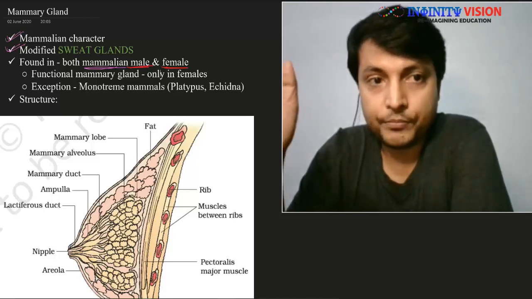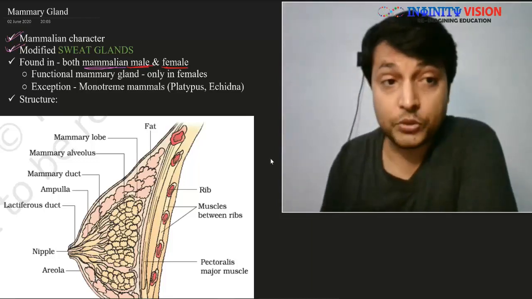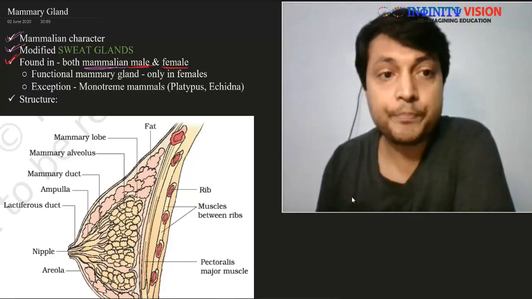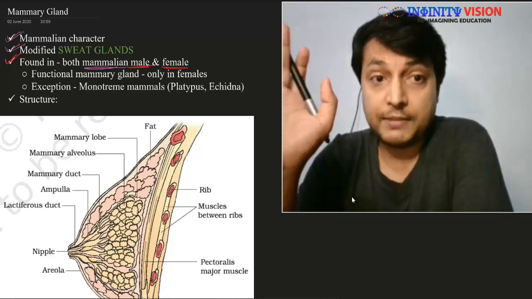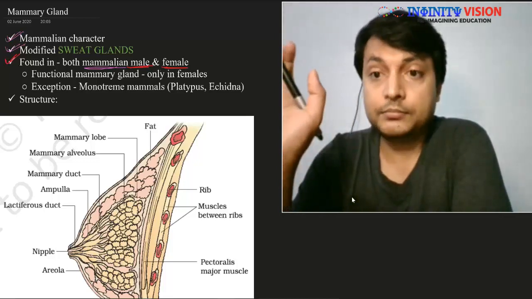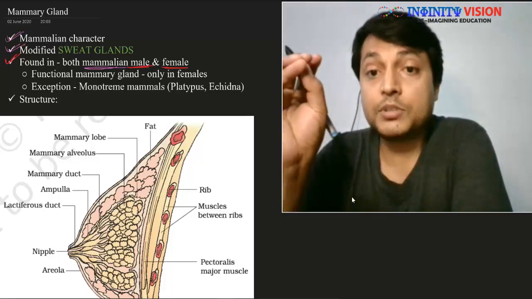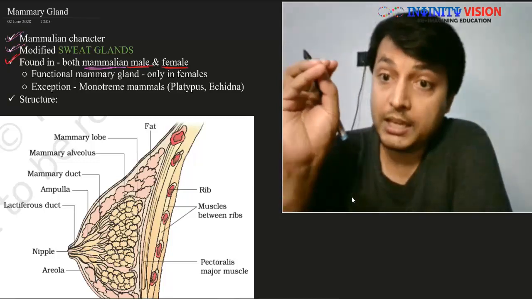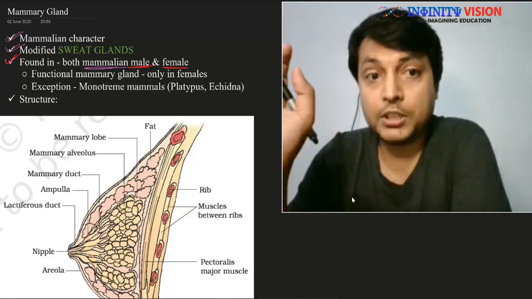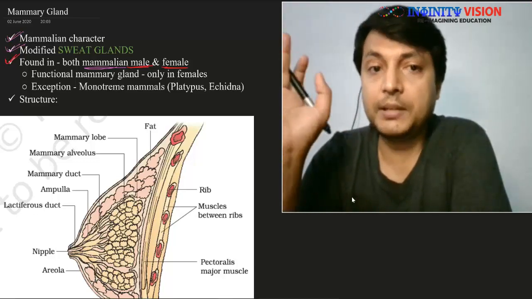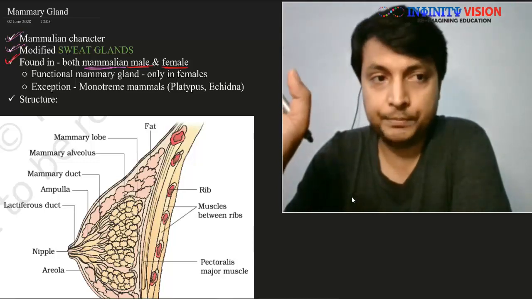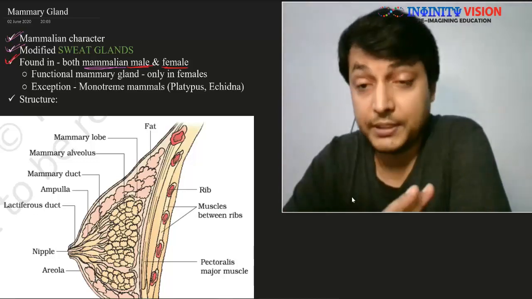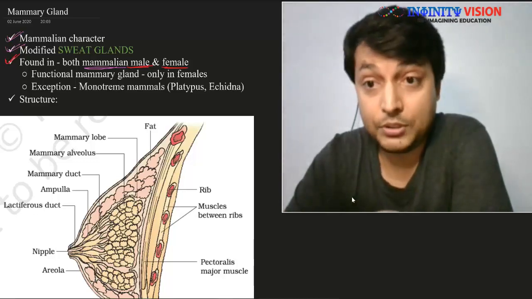So the main take-home message here is that the mammary gland is found in both male and female organisms belonging to class Mammalia. In males it is non-functional, in females it is highly developed and functional. Great. However, biology is a science of exceptions, so there are exceptions to this point as well.